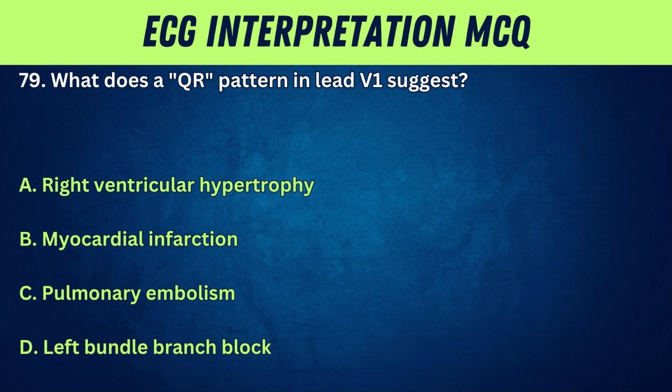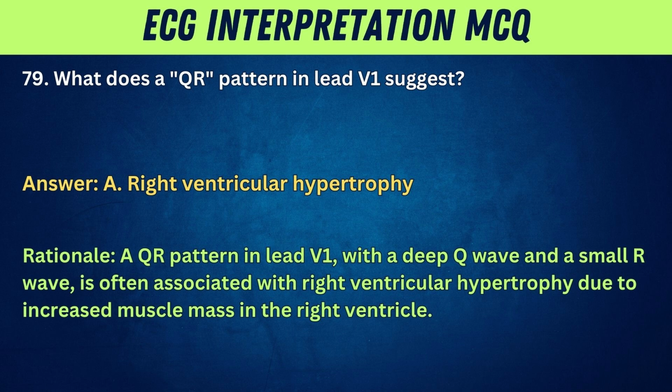79. What does a QR pattern in lead V1 suggest? A. Right ventricular hypertrophy. B. Myocardial infarction. C. Pulmonary embolism. D. Left bundle branch block. Answer. A. Right ventricular hypertrophy. Rationale. A QR pattern in lead V1 with a deep Q wave and a small R wave is often associated with right ventricular hypertrophy due to increased muscle mass in the right ventricle.